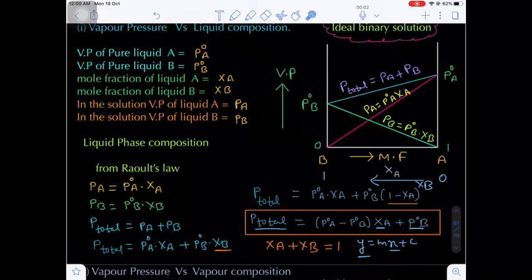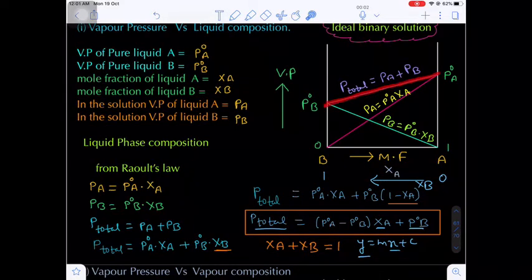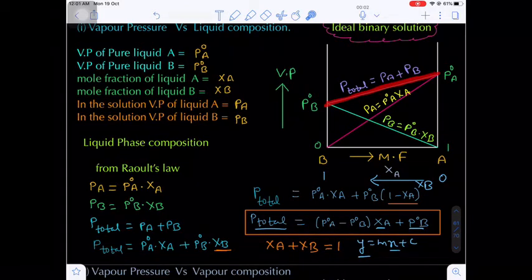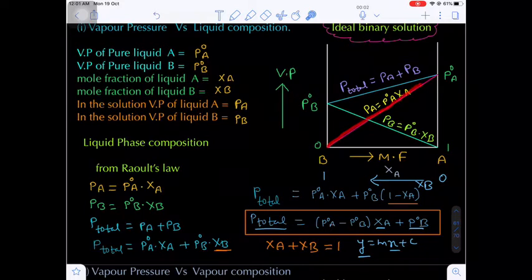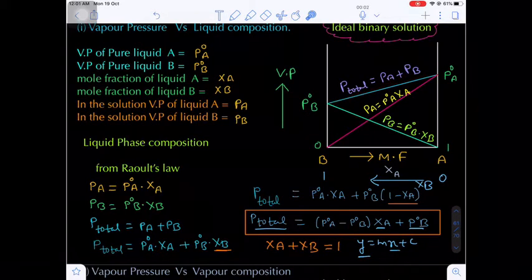Now if you see, this is the curve corresponding to the total vapor pressure of the solution, and this is the line corresponding to the vapor pressure of liquid A, and this is the line corresponding to the vapor pressure of liquid B. So this is a linear relationship, and this is the total pressure of the liquid solution. Are you getting my point?